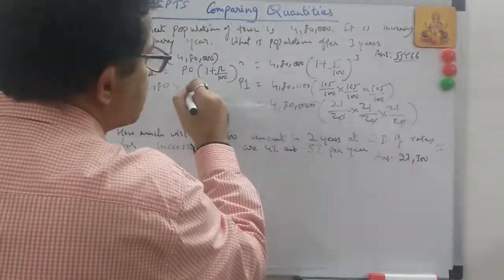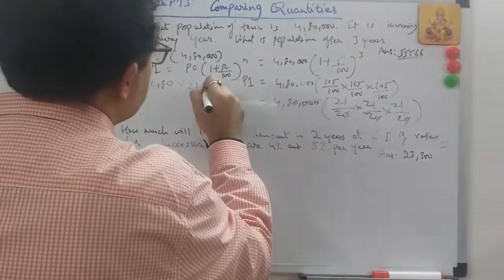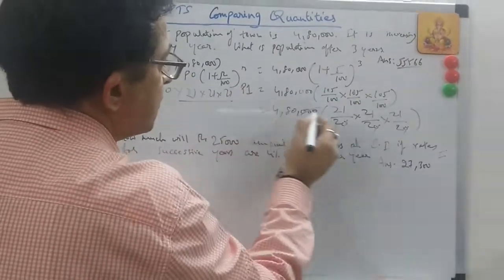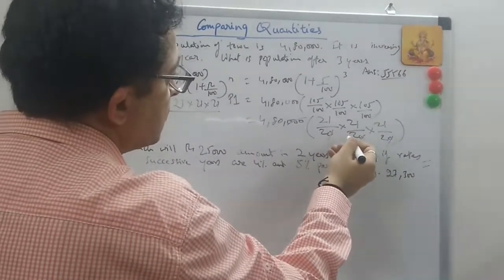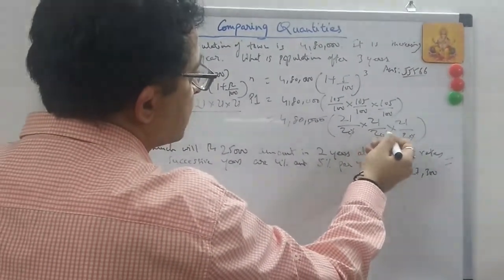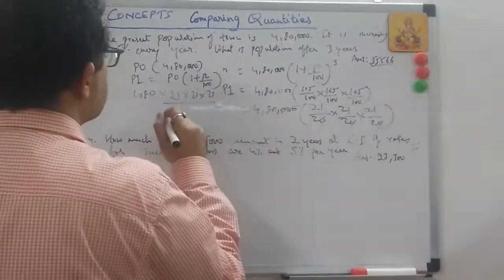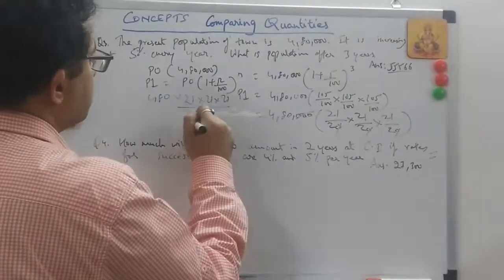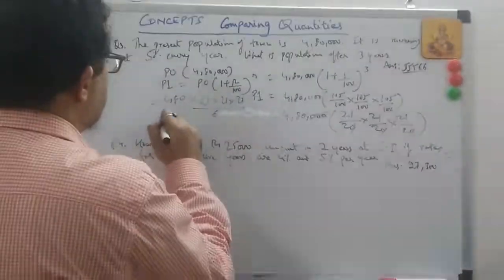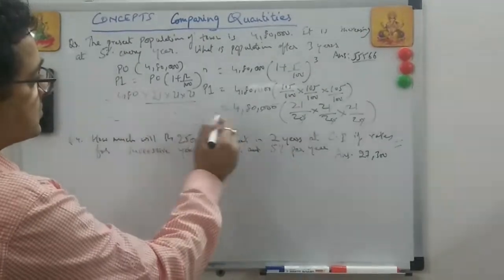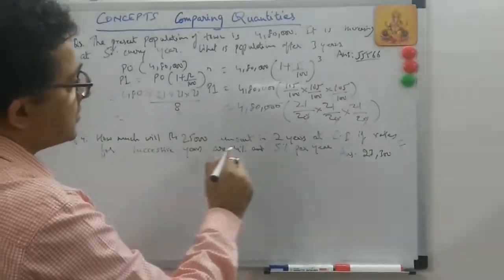Okay, let's take 21 into 21 into 21 upon 2 into 4, 4 into 2 into 3. 2 into 3 is 6. Okay, 6 into 2, which is 8. So this is upon 8, right?